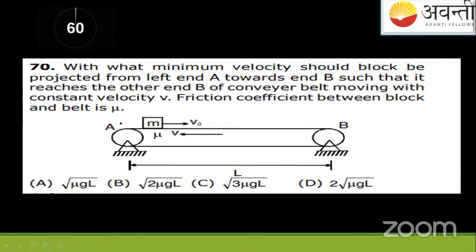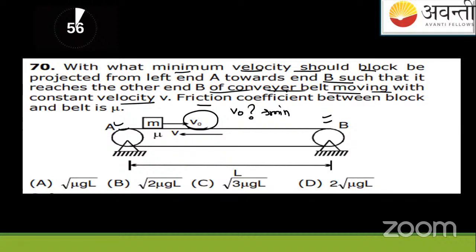Okay. What this question is saying is that you have to find the friction. If this block is kept on this, you have seen the conveyor belts; these are moving like this. They say, what must be the minimum velocity with which the block is projected such that it just reaches from the left end A to the other end B of the conveyor belt, moving with constant velocity V, with friction.